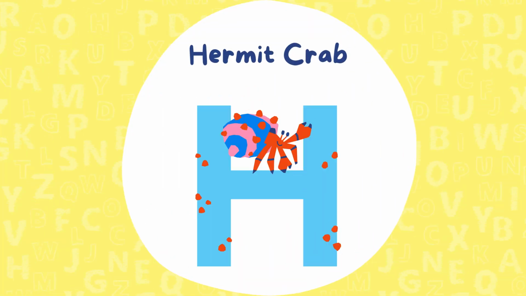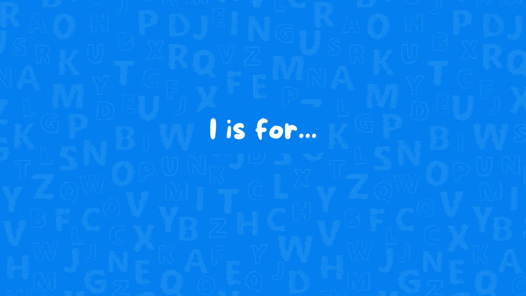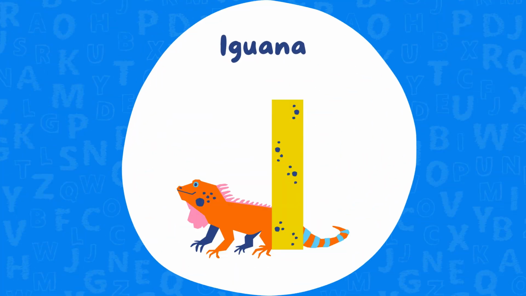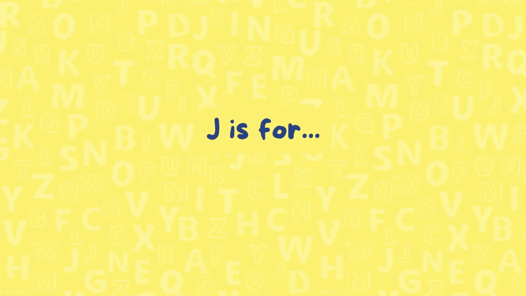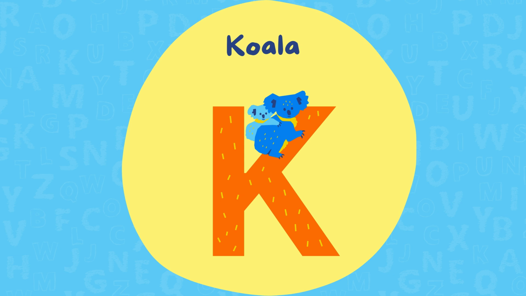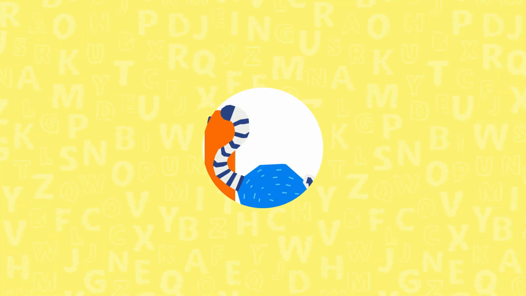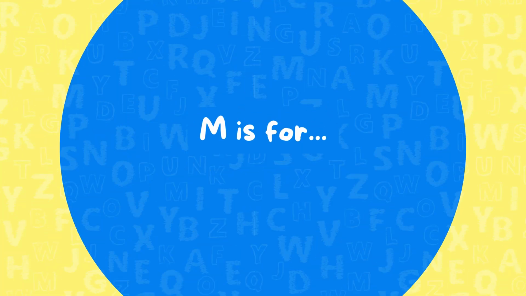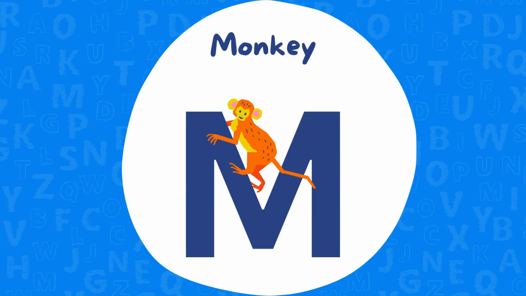H is for hermit crab. I is for iguana. J is for jellyfish. K is for koala. L is for llama. M is for monkey.